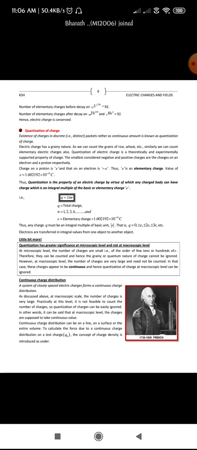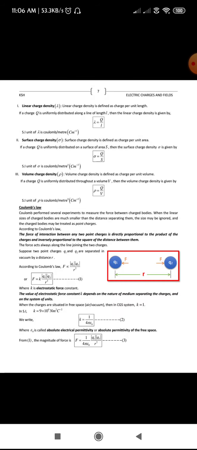In the case of continuous charge distribution, we have come across linear charge density, surface charge density and volume charge density. Coming to the linear charge density, it is defined as charge per unit length, okay? If q is the charge distributed and l is the length, the linear charge density is denoted by lambda equals q by l, okay? And the SI unit of linear charge density comes out to be coulomb per meter.